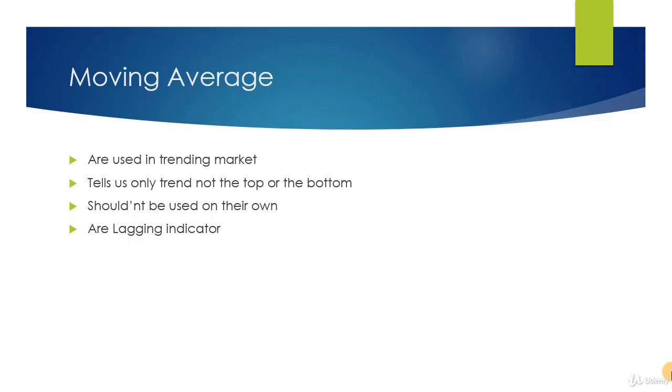Moving average helps us to know about price trend, but they don't tell us top or the bottom. Moving averages shouldn't be used on their own, but in conjunction with other tools. Disadvantage of moving average indicator is that they are trend following or lagging indicator. They signal late, but the advantages completely outshine the disadvantages.